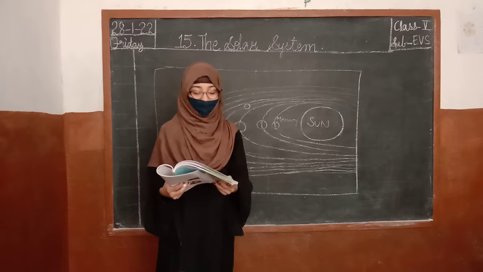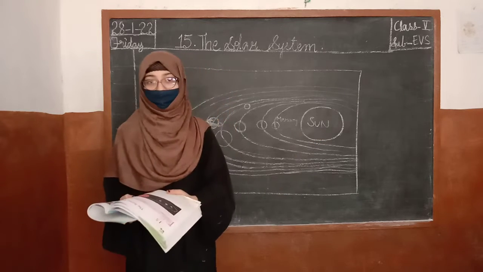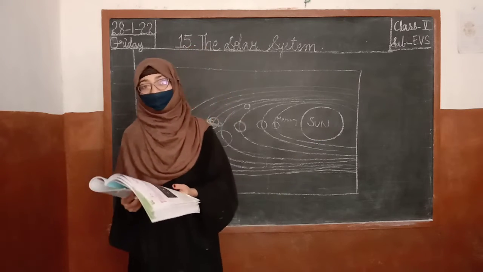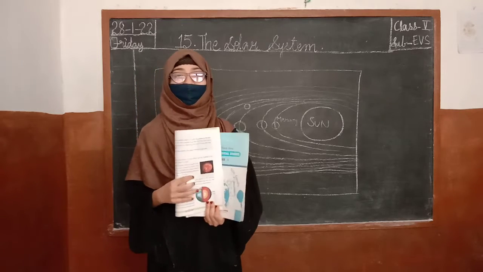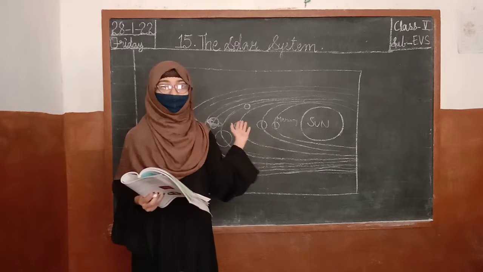Okay? Now, we are going to learn about the sun. Okay? What is the sun, children? It is the source of light. We all know that we get light from where? From where do we get light? We get light from the sun.